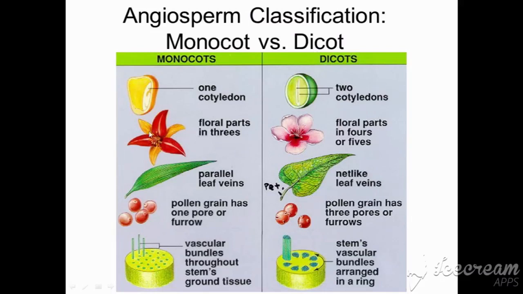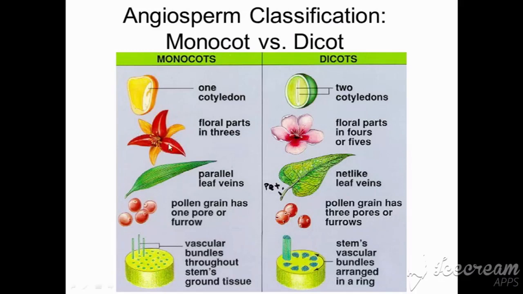And coming to the flowers of monocot plants, the colorful part of a flower is called petals. The number of petals in a monocot plant is in multiples of 3. You have to remember the 3 table: 3 twos are 6. You can have 3 petals or 6 petals.